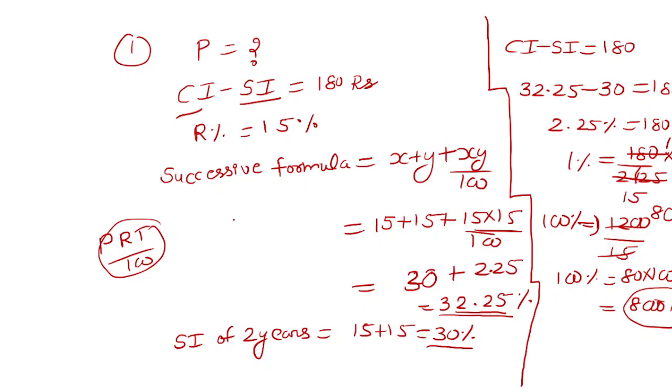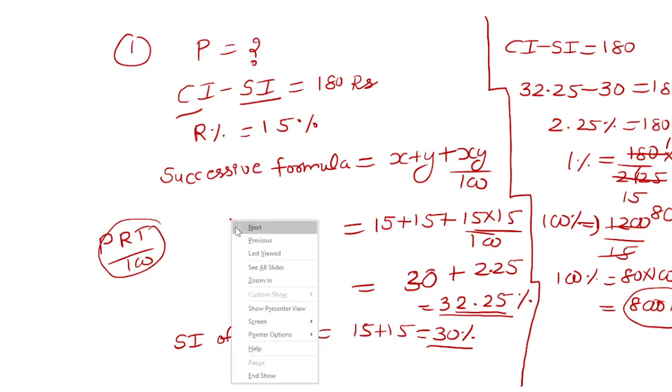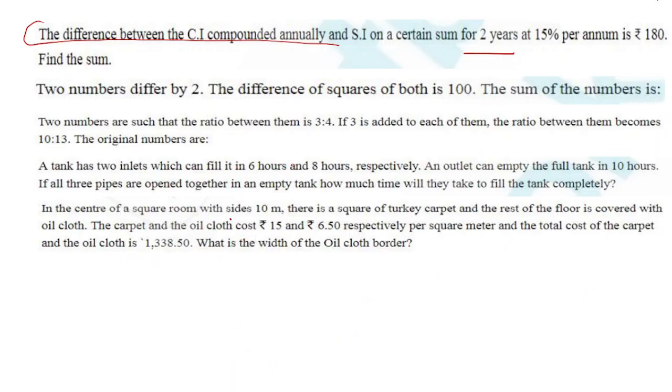So I hope you liked this question. Let's move to the next question. So the answer will be, the sum will be 8,000 rupees. Okay, please think carefully, you will be able to understand what's going on. This was the first question. Let's try to understand the second question.